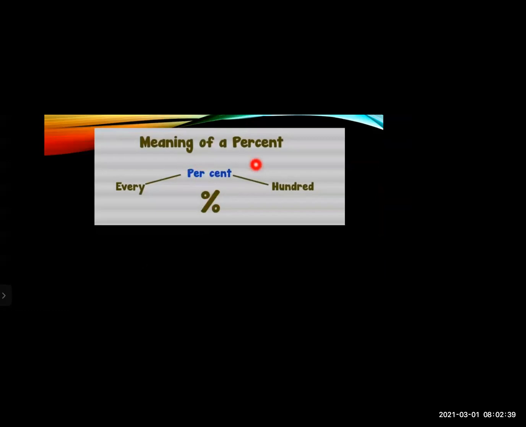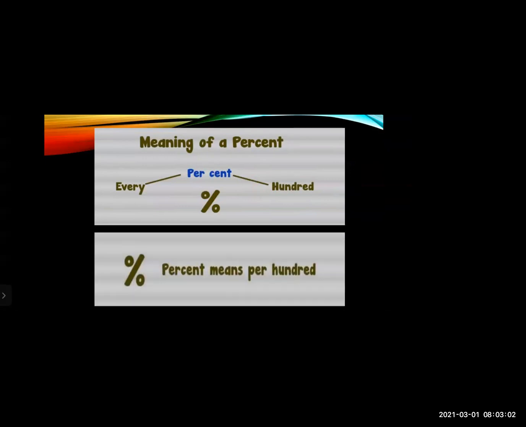Now this is the meaning of percent. When you divide this word, the first part, per, means every, and cent means 100. I repeat, per means every and cent means 100. So percent means per 100. The word itself says that it means per 100. So remember students, percent means per 100.